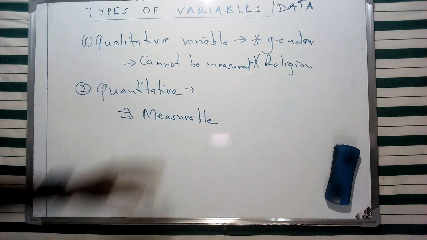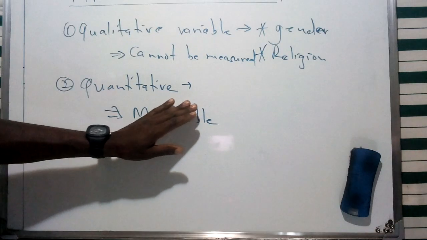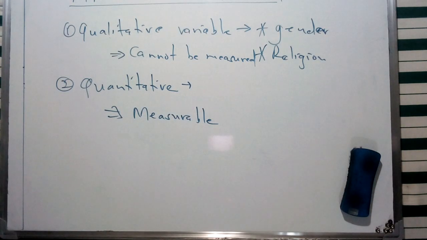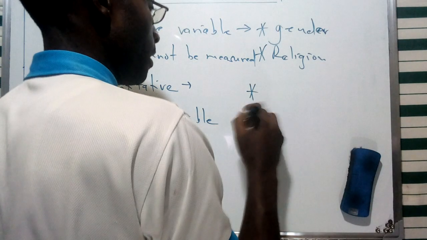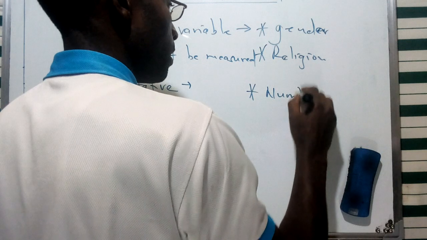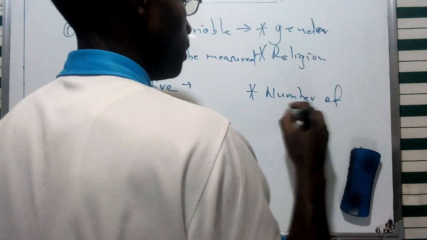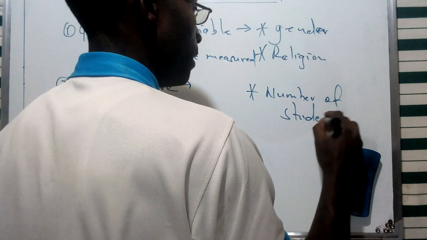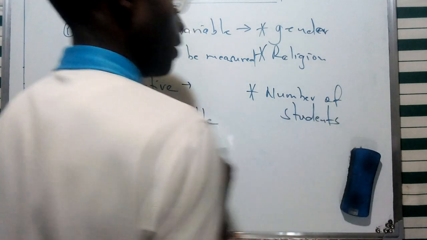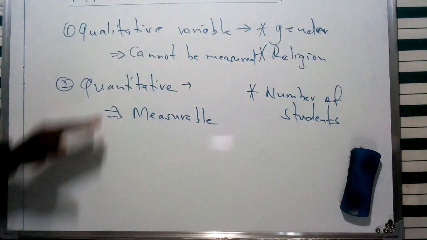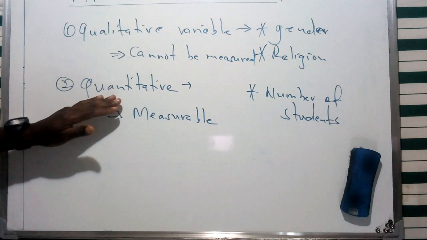Therefore, this is going to constitute all our numerical variables that can be measured. One example I can give is the number of students in a school. This can be given in terms of a numerical value, so this will constitute a quantitative variable.